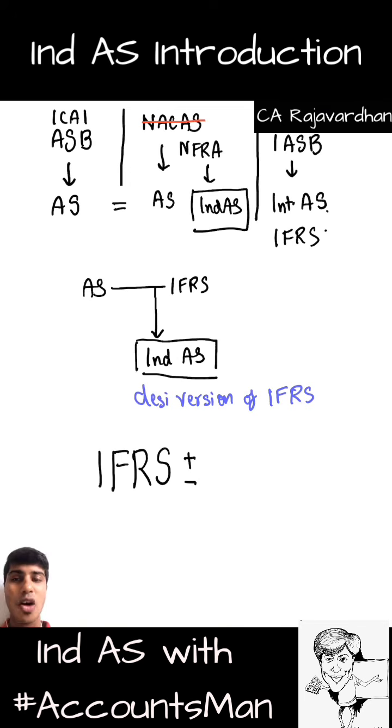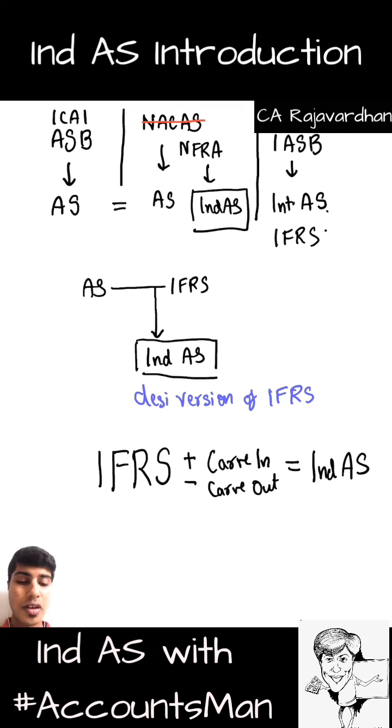We added something of our own, and we subtracted something that we didn't like. These additions and subtractions were called carves. Whatever we added was called carve in, whatever we subtracted was called carve out. So if you take IFRS, add all the carve ins, subtract all the carve outs, that will give us Ind AS. So how are Ind AS and IFRS different?